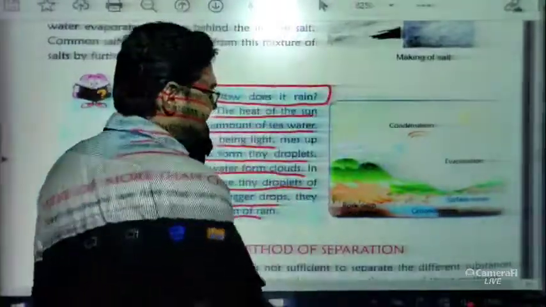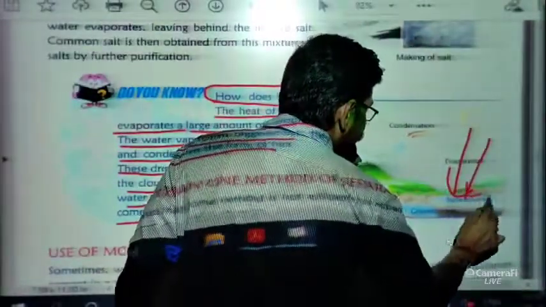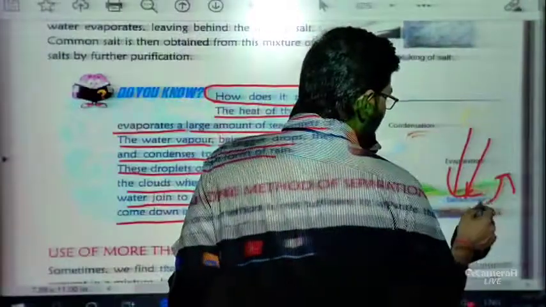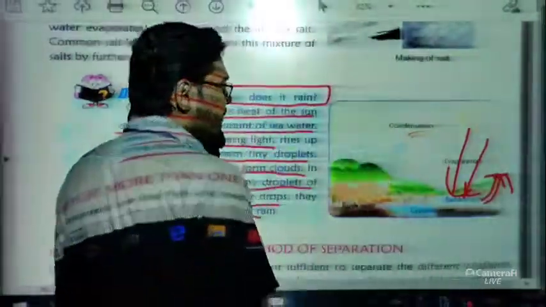You can see the picture here. This is the surface of the water, this is the groundwater, and this is the surface water. When sunlight falls directly on the surface water, what will happen? This surface water will convert into water vapor, and this water vapor will go upward because it is very light.